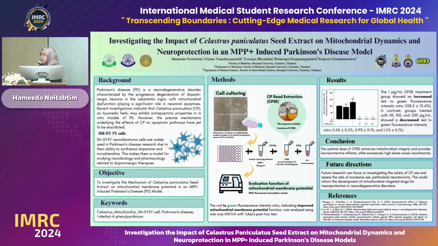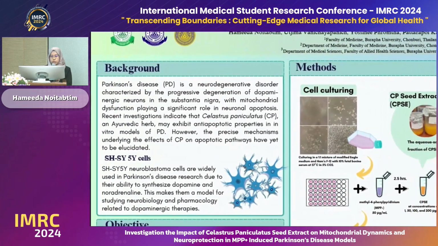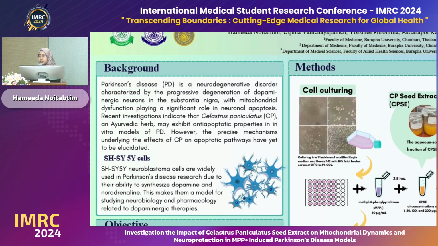Today, I'd like to present our research, Investigating the Impact of Celastrus paniculatus seed extract on mitochondrial dynamics and neuroprotection in an MPP plus induced Parkinson disease model. Parkinson disease is a neurodegenerative disorder characterized by progressive loss of dopaminergic neurons in the substantia nigra, with mitochondrial dysfunction playing an important role in neuronal apoptosis.